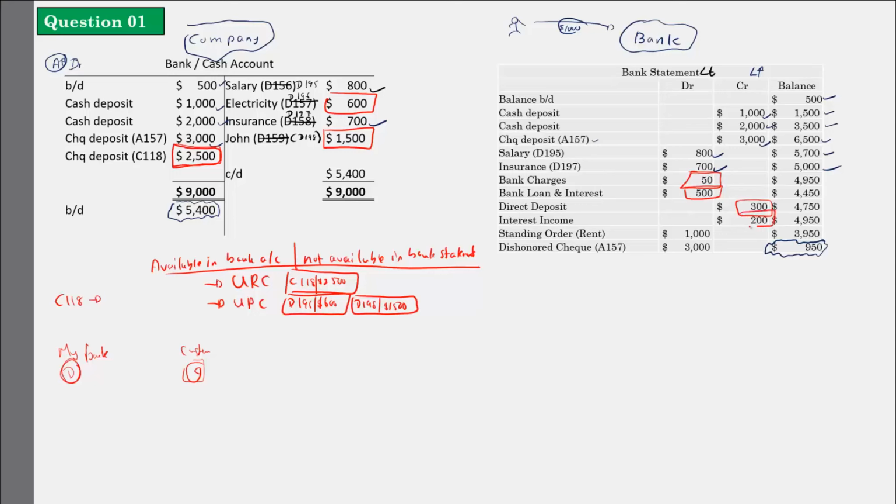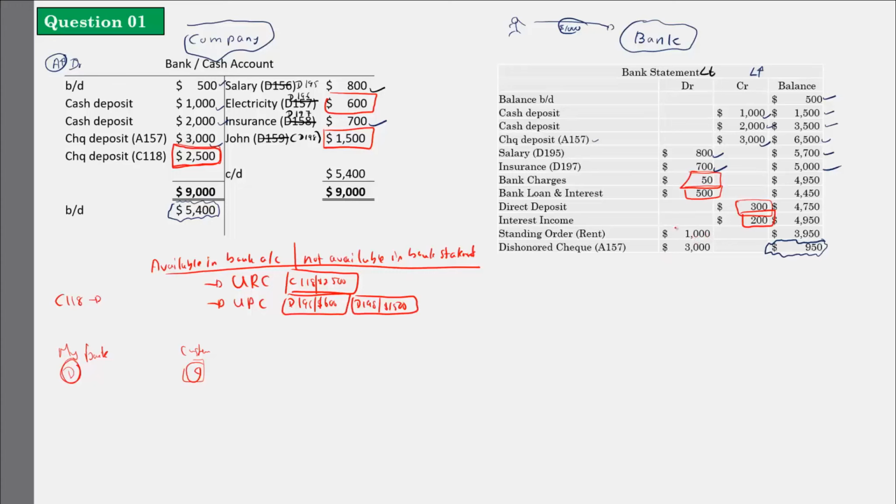And if you take the standing order, I have given a standing order to make the rent payment. I am telling the bank, see, I am giving you an order: every month you deduct $1,000 from my bank account and pay my rent. So the bank is doing the transaction on my behalf. I will get to know whether the bank has done the transaction or not only once I get the bank statement. So this is also in the bank statement, which is not in the bank account.